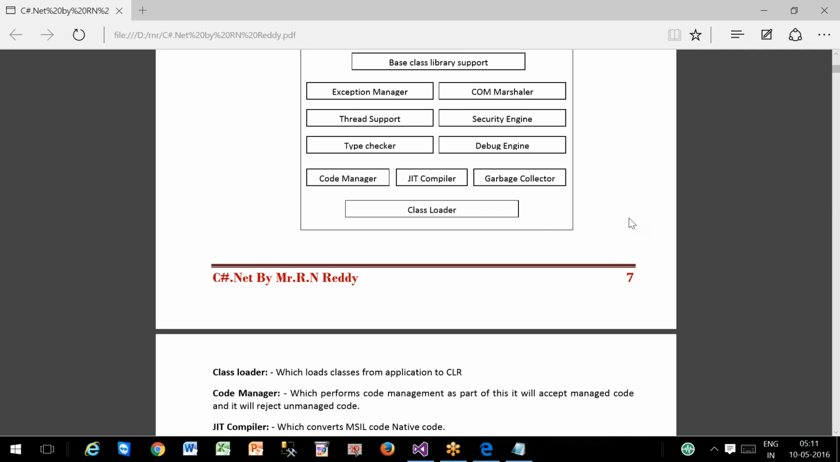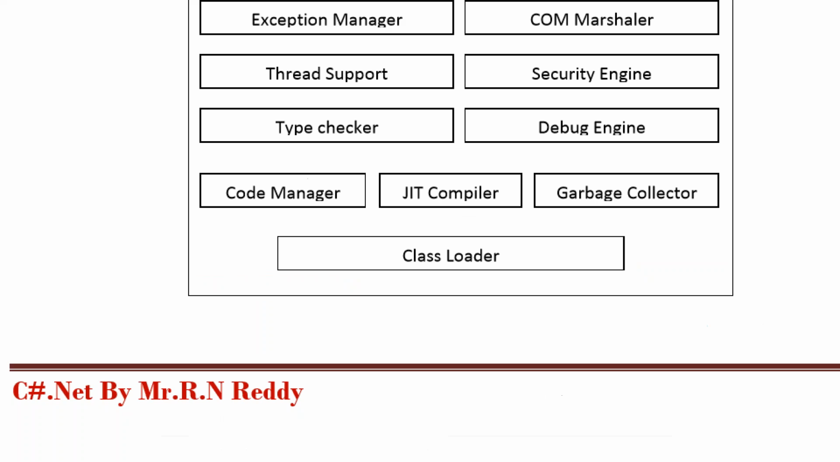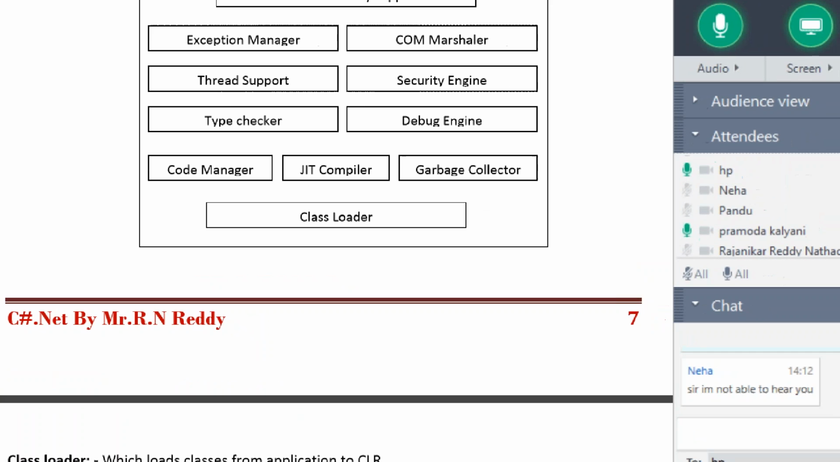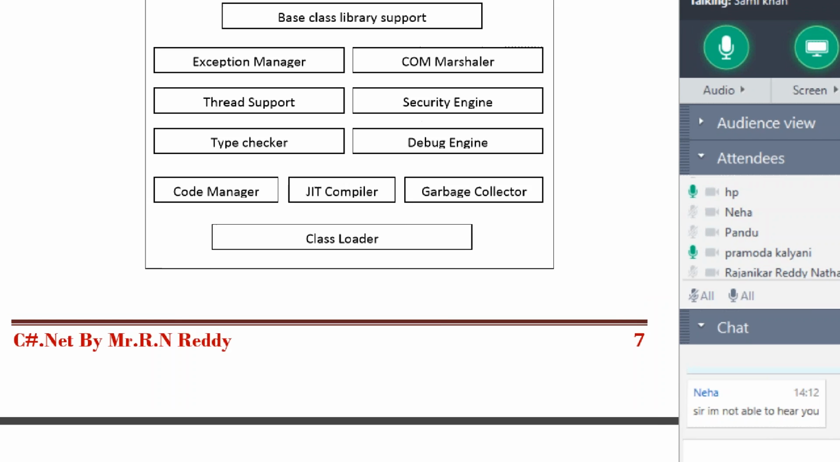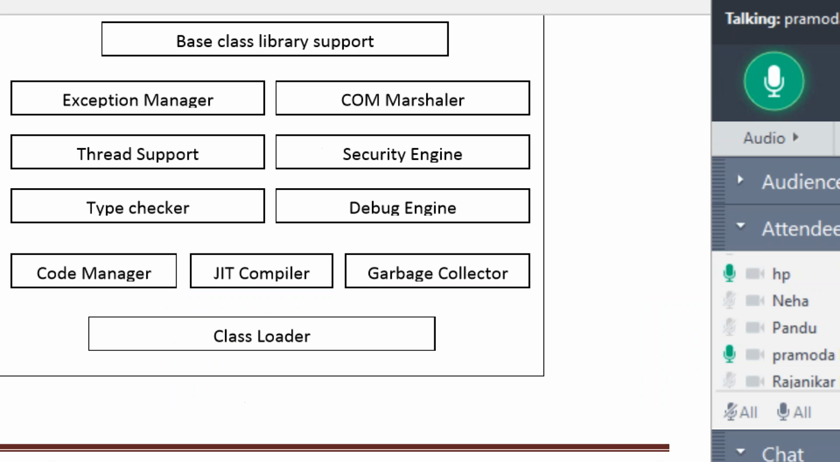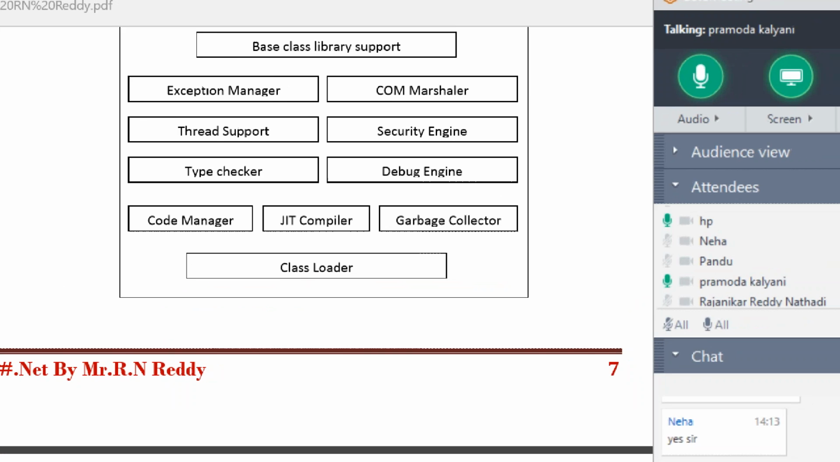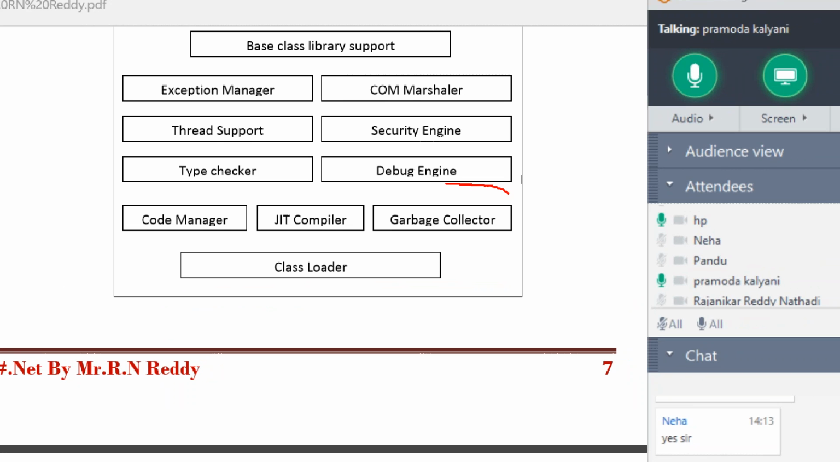Yes, sir. Okay, fine. JIT compiler. JIT stands for what, Kalyani? Just in time compiler, sir. What is the duty of the JIT compiler? Which converts MSIL into native code. Pandu, what is the role of the garbage collector? What will the garbage collector do?